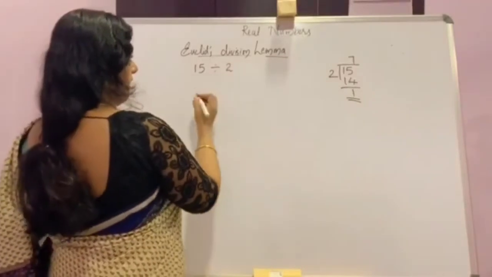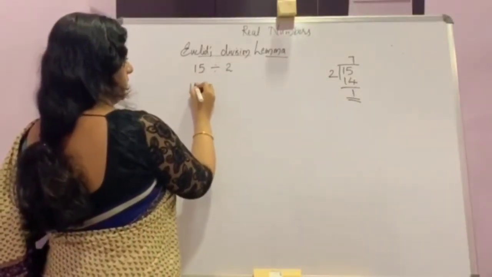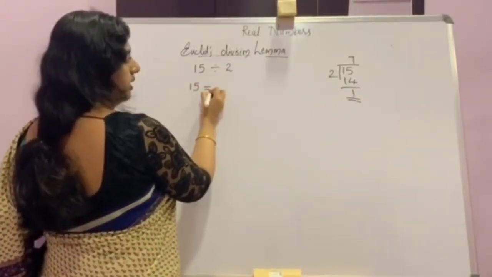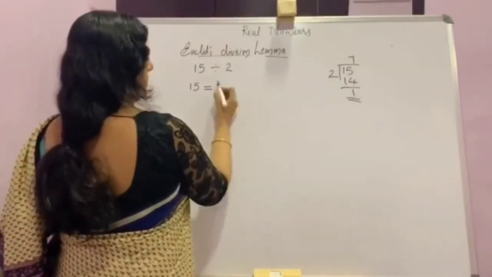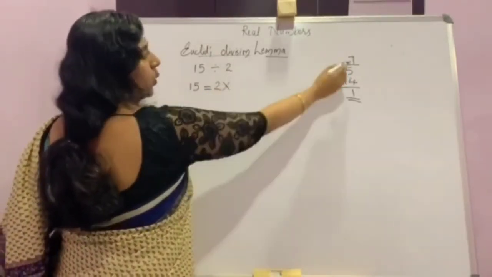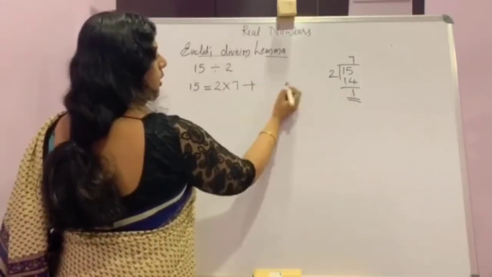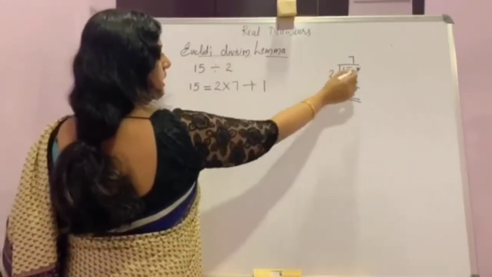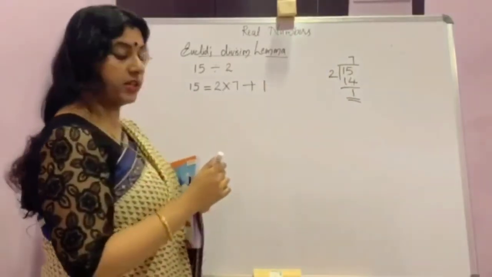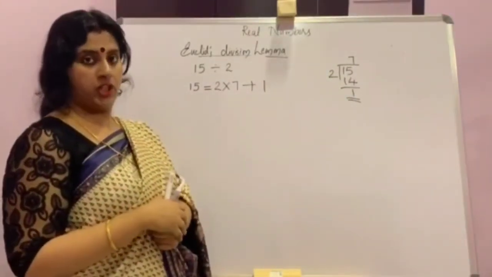So we can write, this was the dividend, is equal to divisor 2 into quotient 7 plus 1. This is the relation between dividend, divisor, remainder and quotient in division.